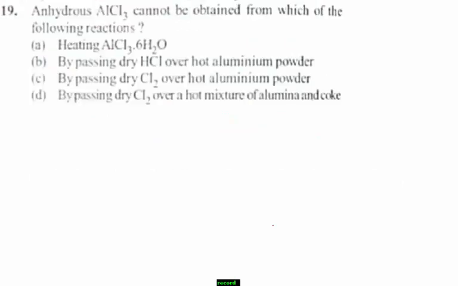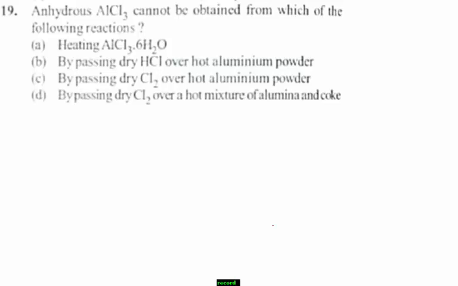Next, question number 19. Anhydrous AlCl3 cannot be obtained from which of the following reactions? In the options, they gave different types of reactions. Among those reactions, anhydrous AlCl3 is not obtained.